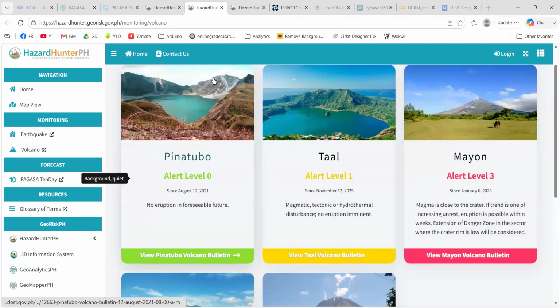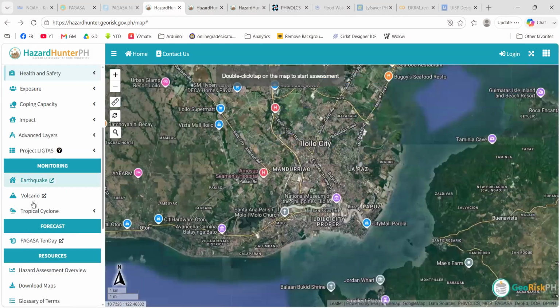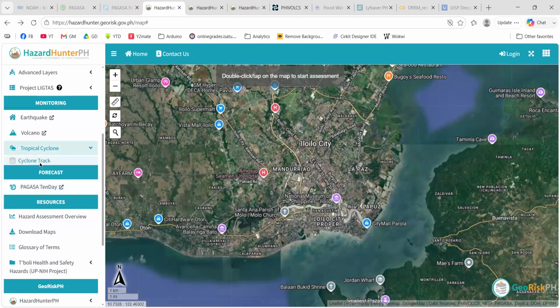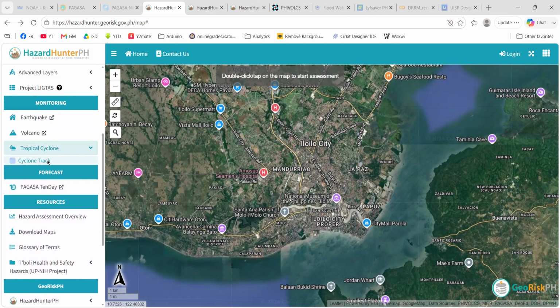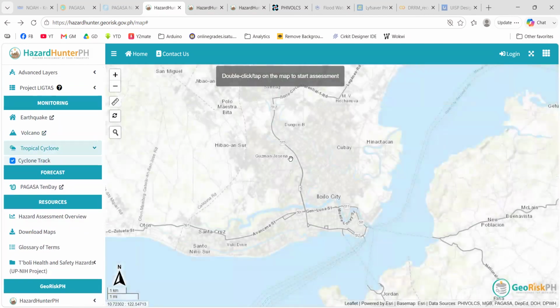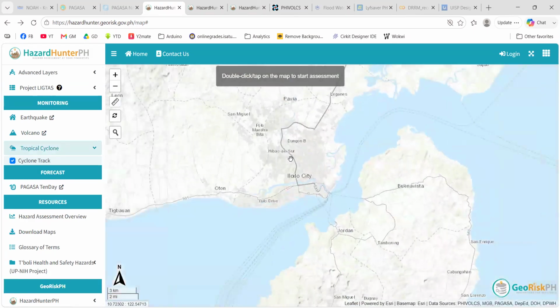Lastly, we have tropical cyclone, and I believe we have an ongoing cyclone. Just in case you wonder why Fivolks is concerned with cyclones, remember that whenever there are typhoons, landslides are more likely to take place in some areas.